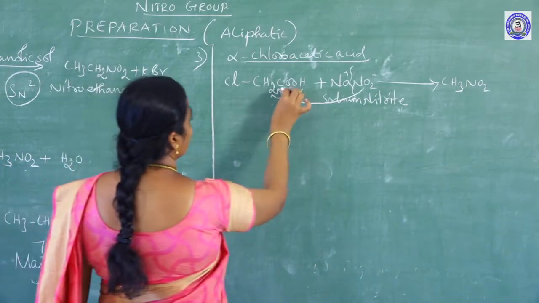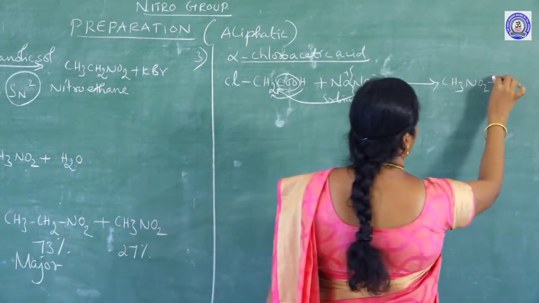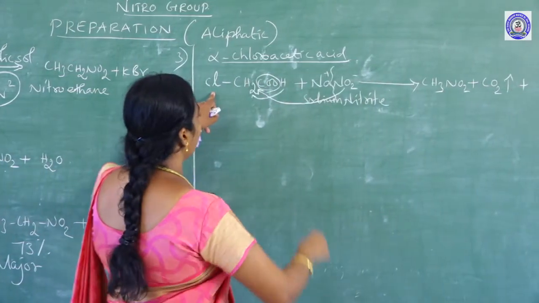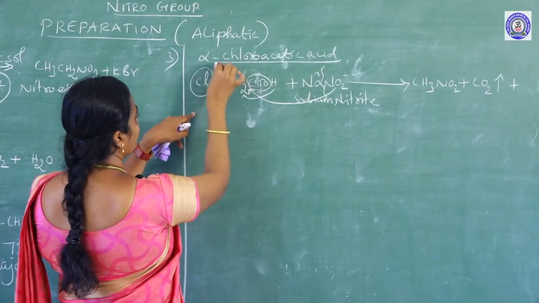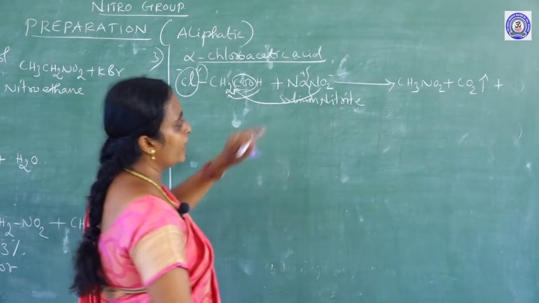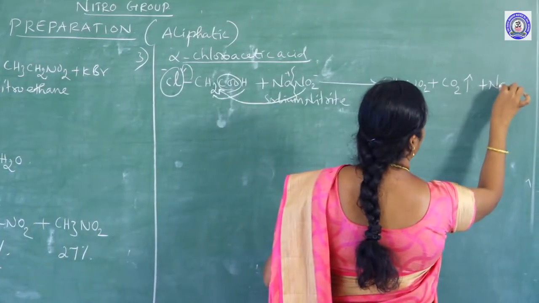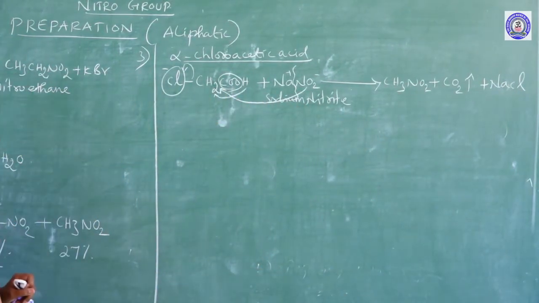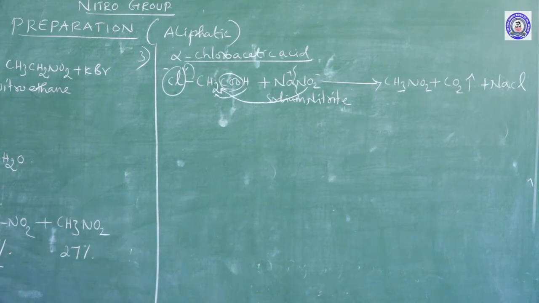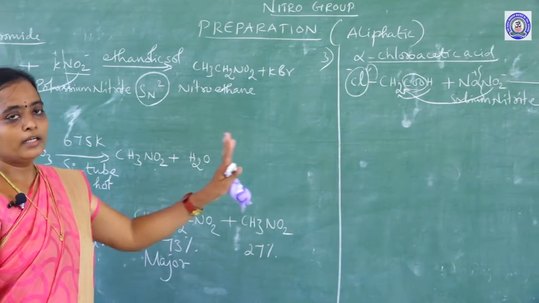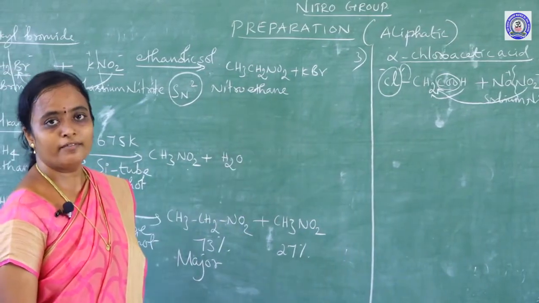Carbon dioxide will be liberated as a gas, and Cl, being more electronegative, will be shifted as Cl minus, will be added to the Na plus, and you are getting NaCl, sodium chloride, as a product. This is the third method of preparation. From alpha chloroacetic acid you will get nitromethane, that is also an aliphatic system.